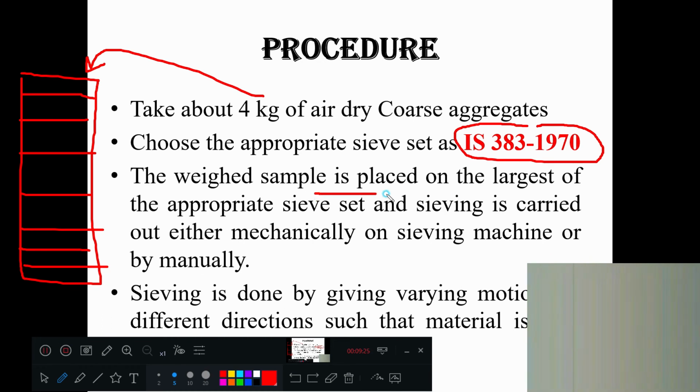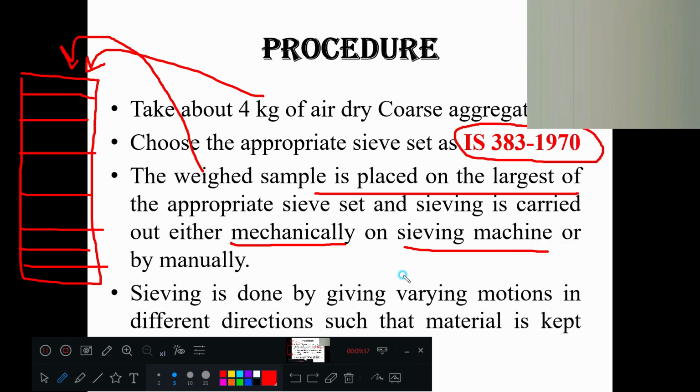The weighed sample is placed on the largest sieve, the total sample on the topmost. Sieving is done maybe mechanically or manually. These diagrams we have seen in the fine aggregate portion. Sieving is done by various motions in different directions.